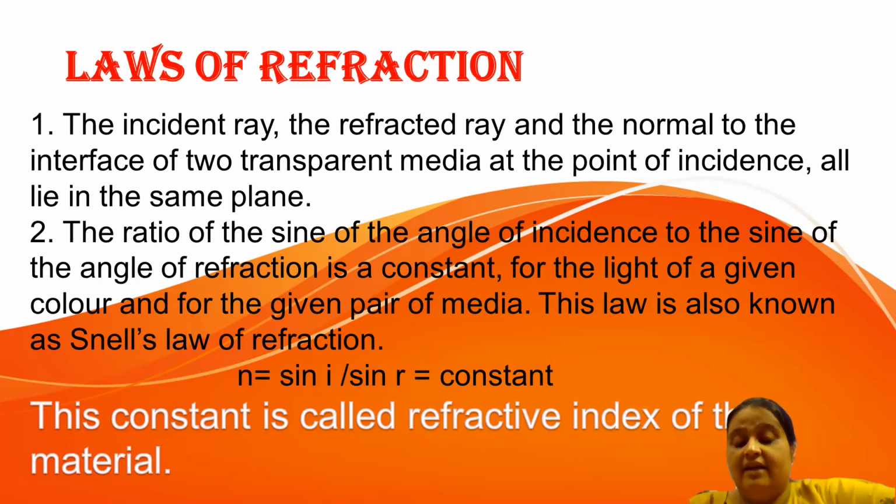Means when light passing from one medium to another medium, what happened? Because of bending of light, we don't get same angles as we see in case of reflection, but we have different angles. Angle I and angle R both are different angles from each other because there is a bending of light.